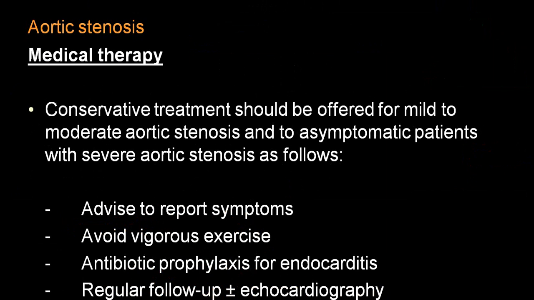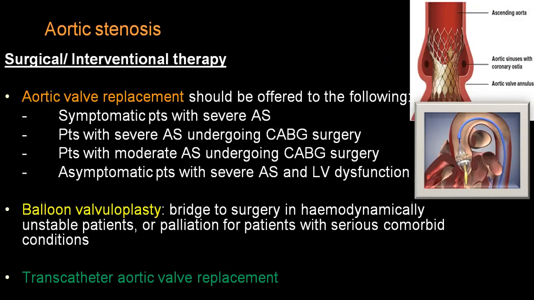So in a medical therapy, by and large, it is a conservative treatment, avoid overexertion, antibiotic prophylaxis and regular follow-up, etc. should be done in an asymptomatic patient. But if the person becomes symptomatic, you will have to decide regarding a conservative line or go for aortic valve replacement, balloon valvoplasty. Now, the majority of these procedures are transcatheter procedures, and transaortic valve replacement is also called